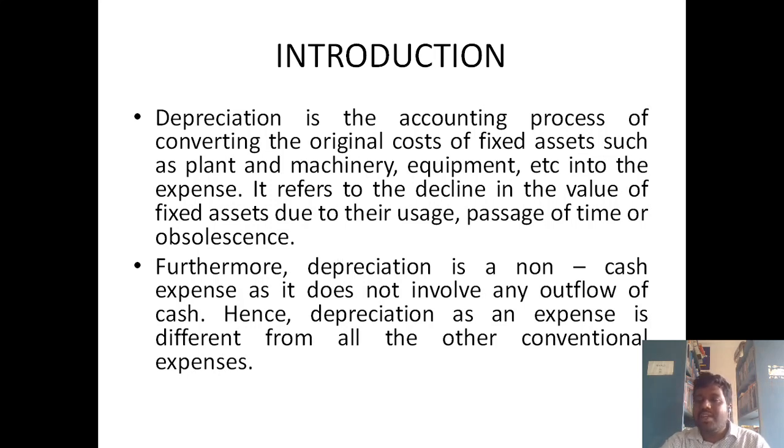It refers to the decline in the value of fixed assets due to usage, passage of time, and obsolescence. Normally, the value of an asset is reduced when you use it to the maximum. If you use the asset to the maximum, then the life of the asset gets reduced, and the cost of the asset will also get reduced. Next, passage of time.